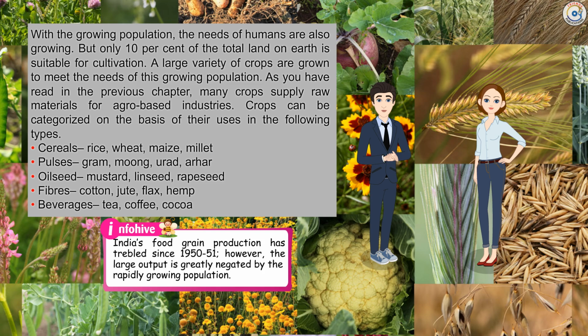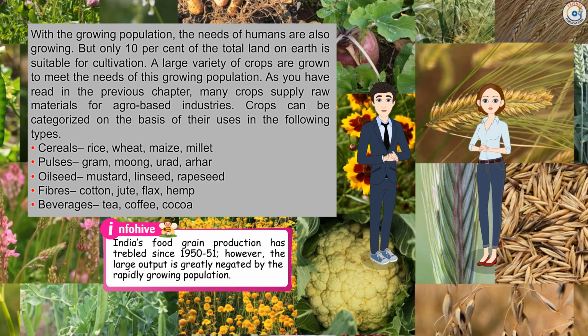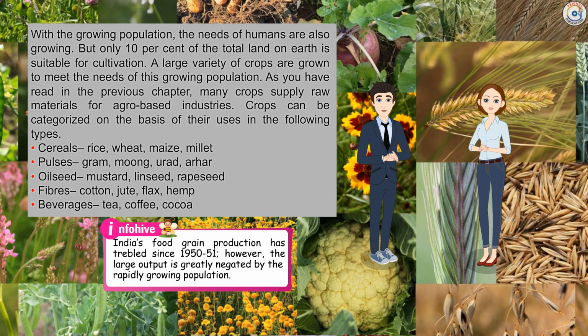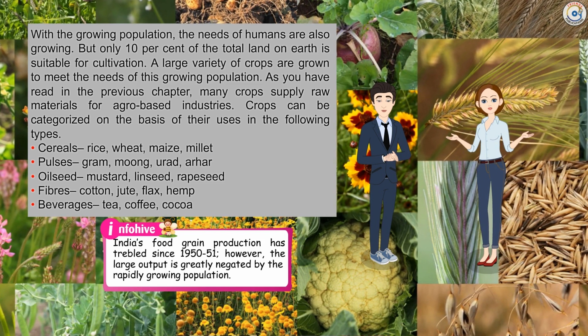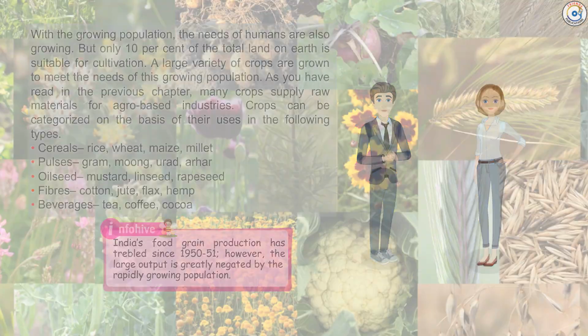Info Hive. India's food grain production has trebled since 1950-51. However, the large output is greatly negated by the rapidly growing population.